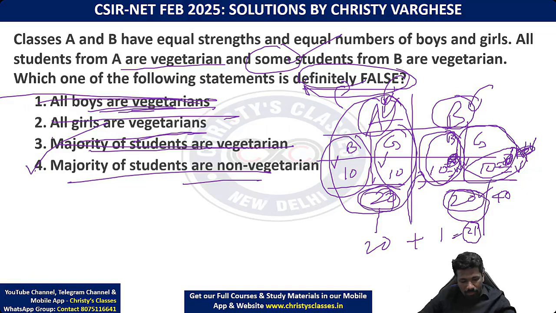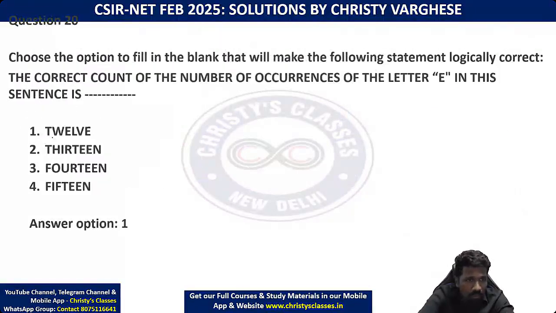Is it clear? If it is clear, let's go to the next question. Yeah, this one second.